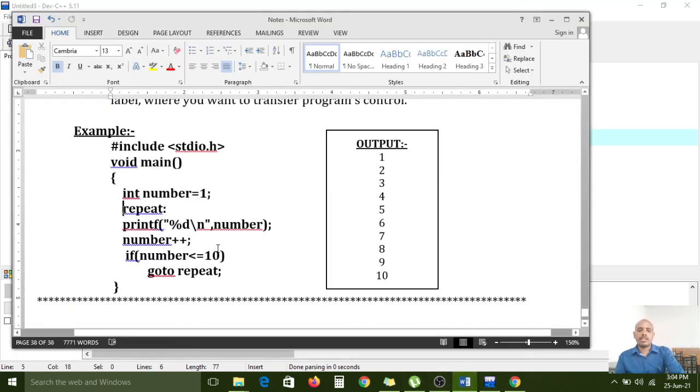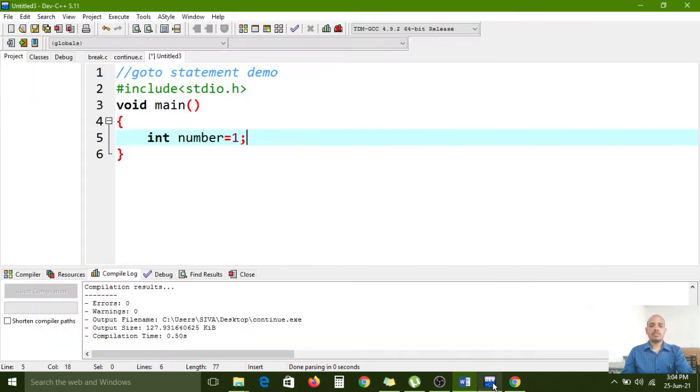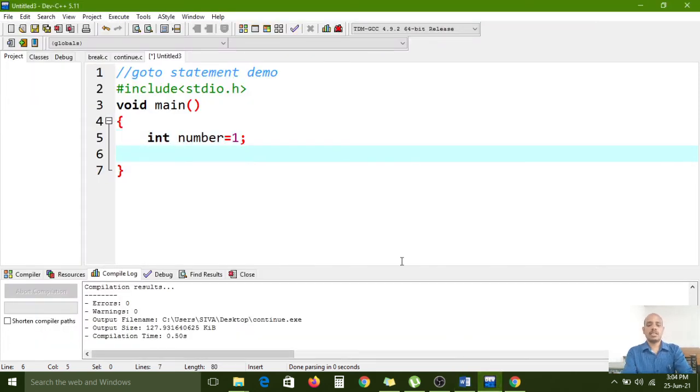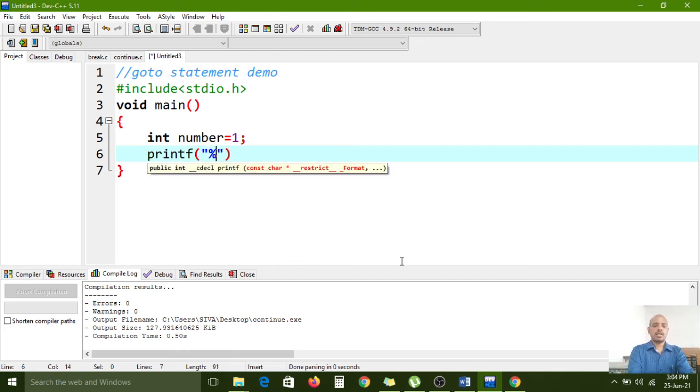Now I want to print that number. printf function, %d, one newline character we need, then comma, number we can use, right?